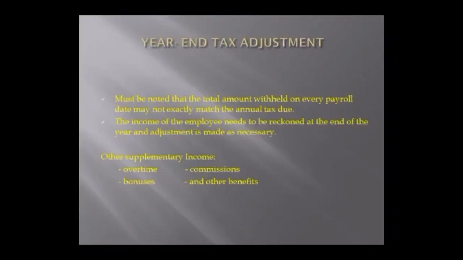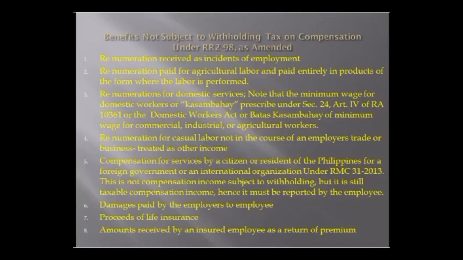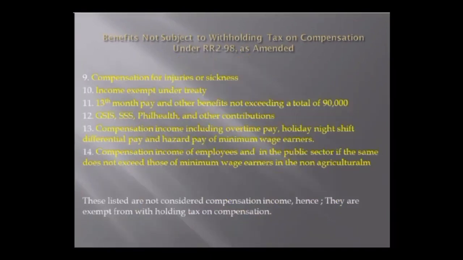And next, the year-end tax adjustment. It is the process of determining the annual income tax due of each employee for all the salary and other supplementary income received, including those from a previous employer, and comparing it with the total monthly taxes to arrive at the adjusted withholding tax due. These are the other supplementary income examples: overtime, bonuses, commissions, and other benefits. And next are the benefits not subject to withholding tax on compensation under RR 298 as amended. In here, you can just pause the video for you to be able to read and also take notes.